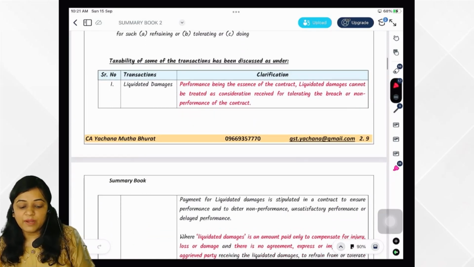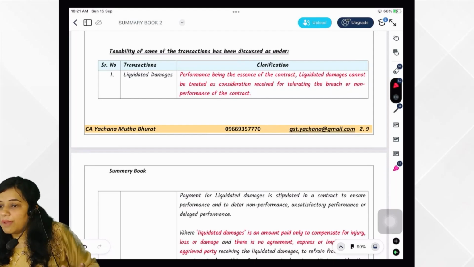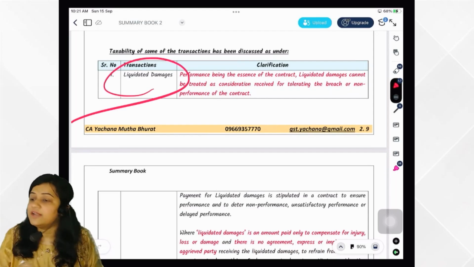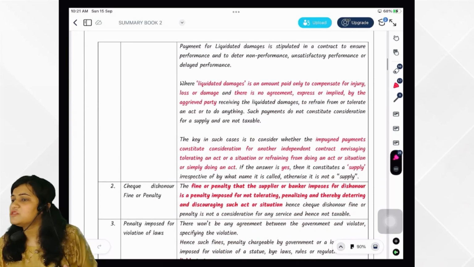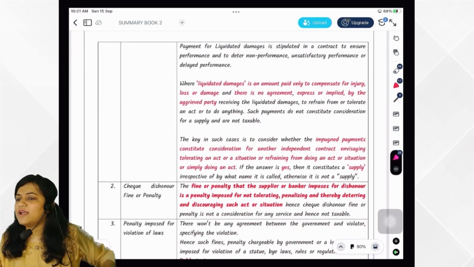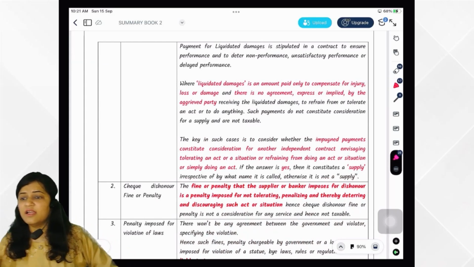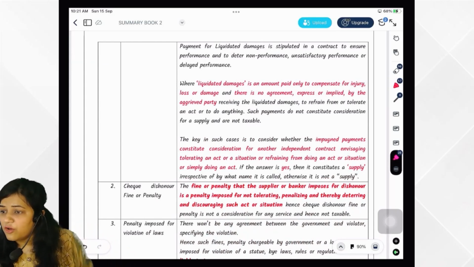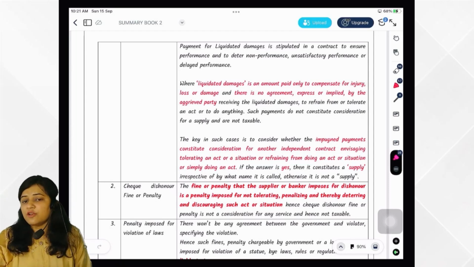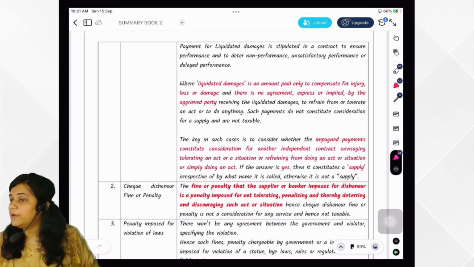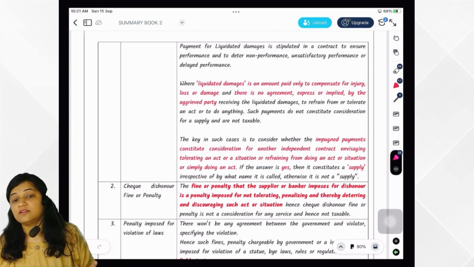So now government has given taxability of different 7 things. Do you remember? First was liquidated damages. What did government say? It is mere flow of money, ma'am. It is not consideration. Performance was the main essence of the contract. The contract was not entered for tolerating that he has not performed, so it is mere flow of money and it will not be treated as supply. It will not be treated as consideration and not supply.